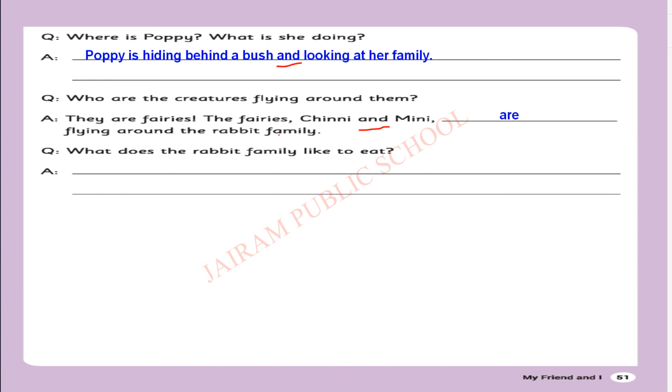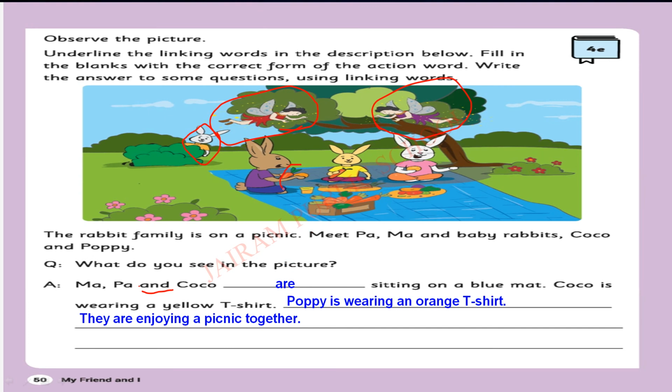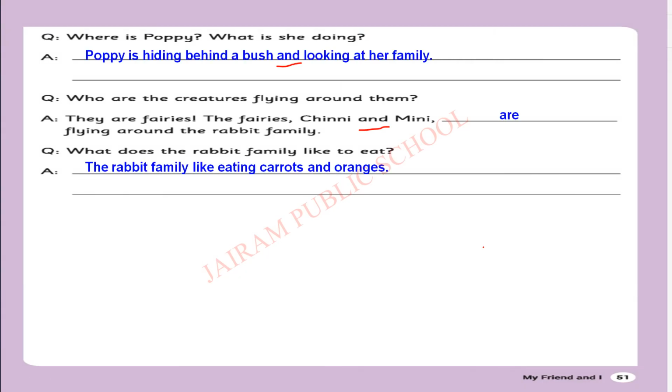And is given. So is are will come. Can you identify? Yes. What does the rabbit family like to eat? Can you see in the picture what does the rabbit family like to eat? Look here. Carrot, orange. Okay, carrot and oranges. They like to eat carrot and oranges.